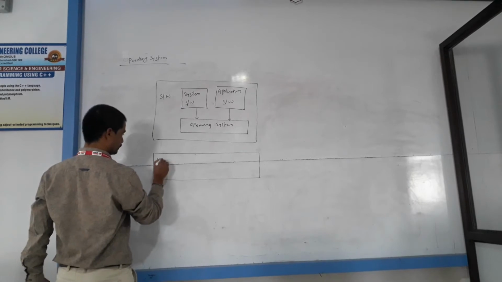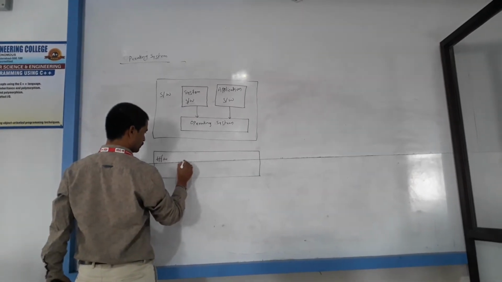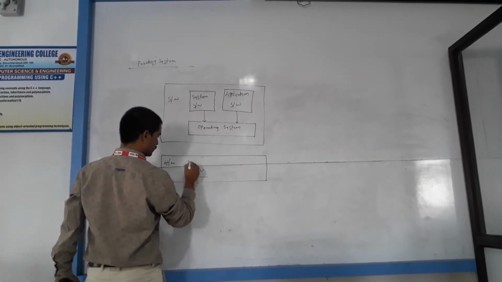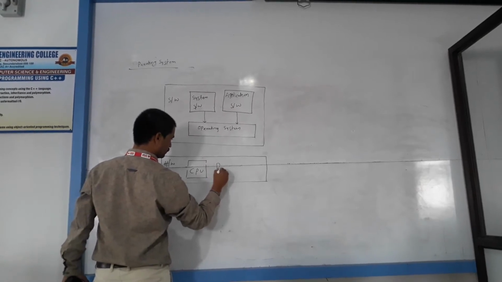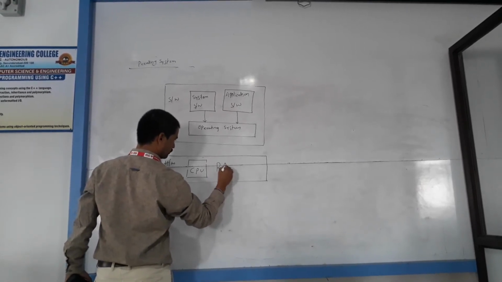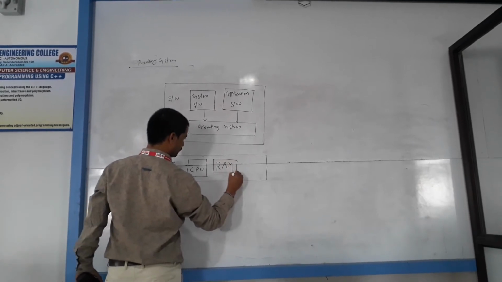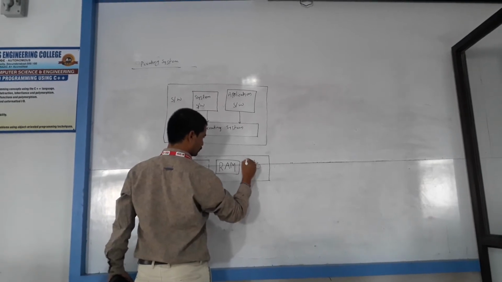Hardware: CPU, RAM, I/O devices, input and output.